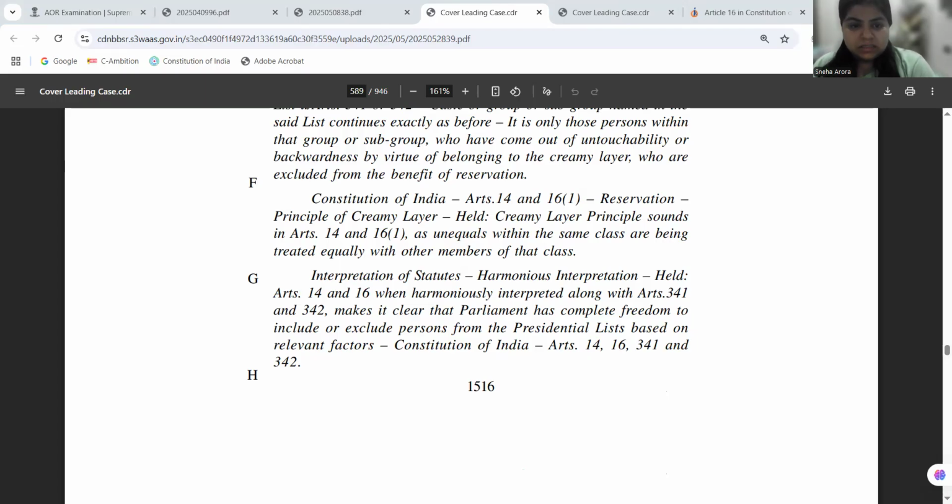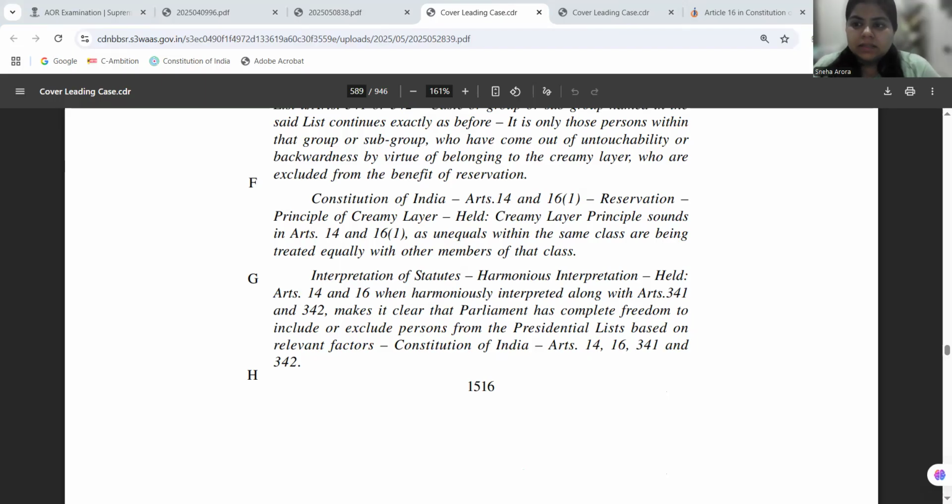So the bench herein is clarifying that the creamy layer principle is also a principle of equality, because it is substantiating equality, and it is not just letting equality be an idealistic approach, but also implementing it in the form of substantive equality. Now the key takeaways from the judgment of Jarnail Singh is that, number one, the backwardness that needed to be proved, demonstrated, that condition was struck down.